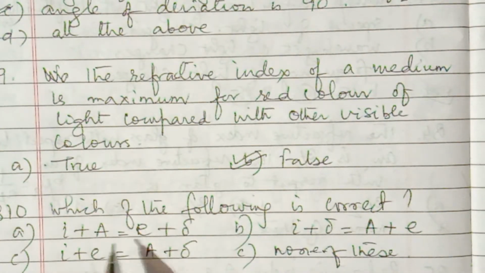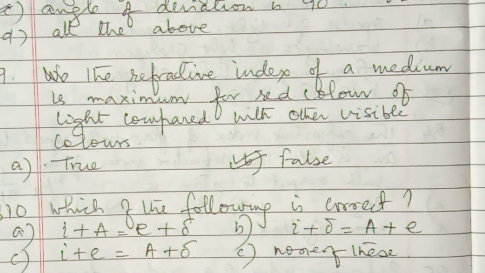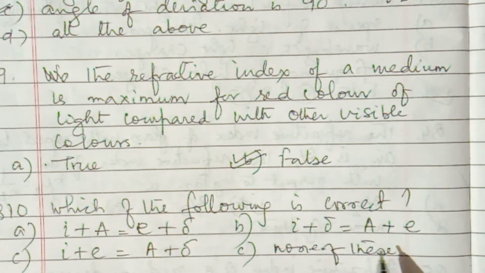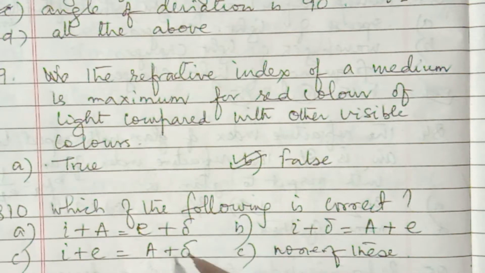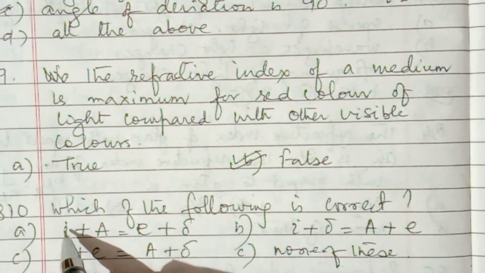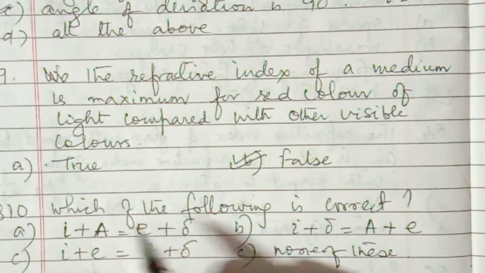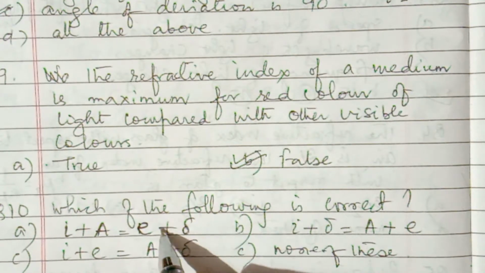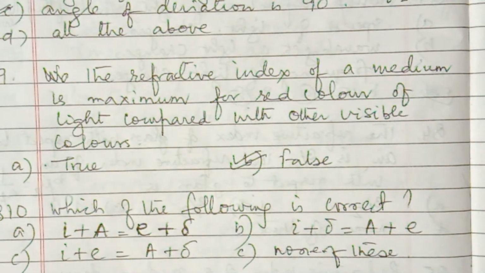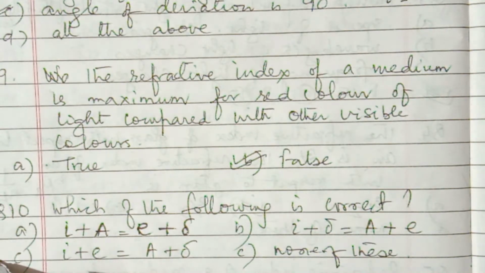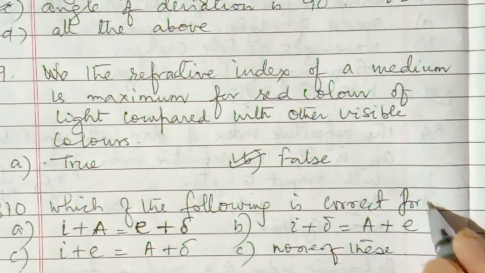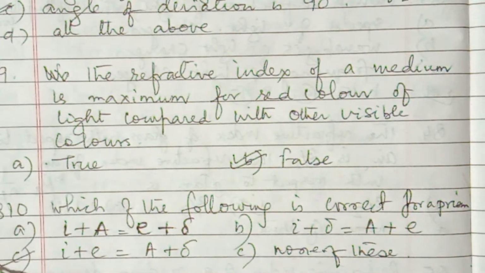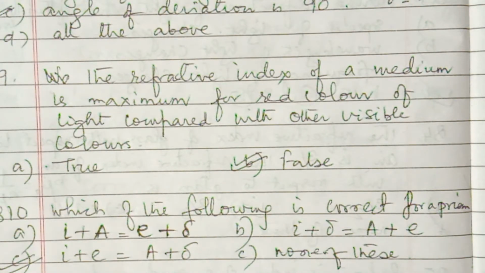Next, which of the following is correct statement? I plus A is equal to E plus delta. I plus delta equals A plus E. I plus E is equal to A plus delta, none of this. So this I means angle of incidence, A means angle of prism, E means angle of emergence, and delta means angle of deviation produced by the prism. So this is correct for a prism: I plus E is equal to A plus delta.